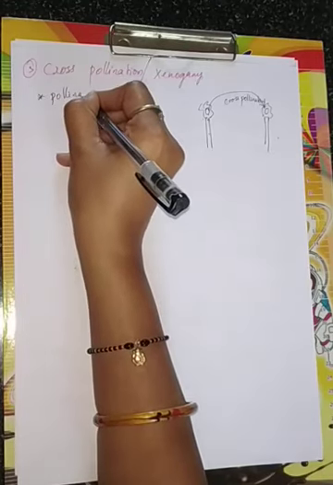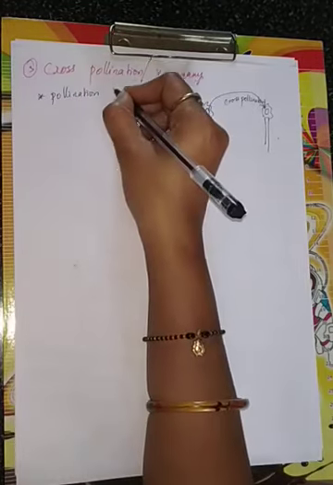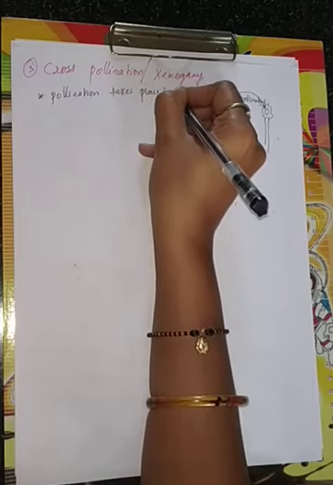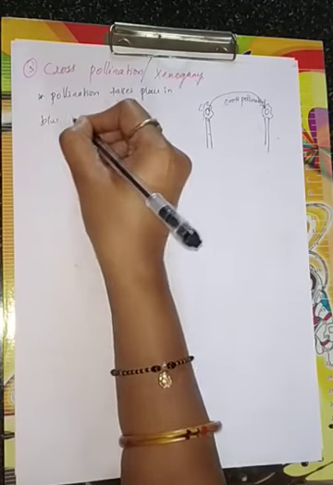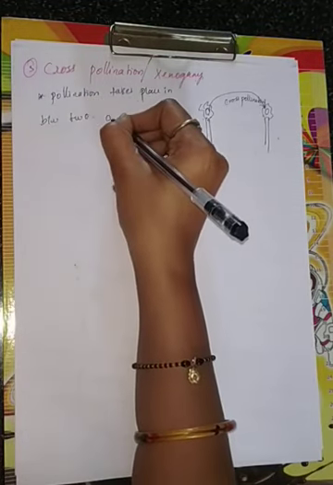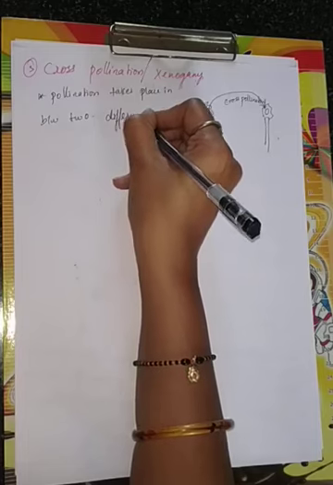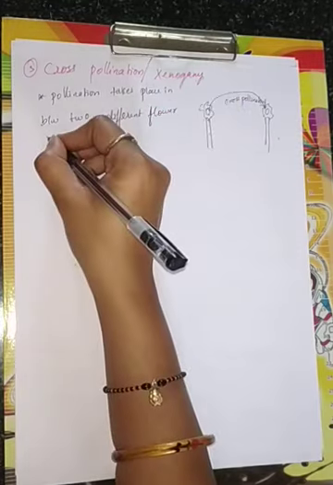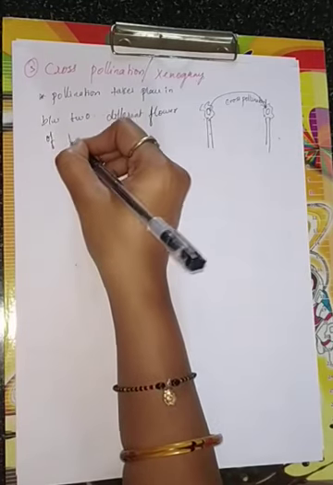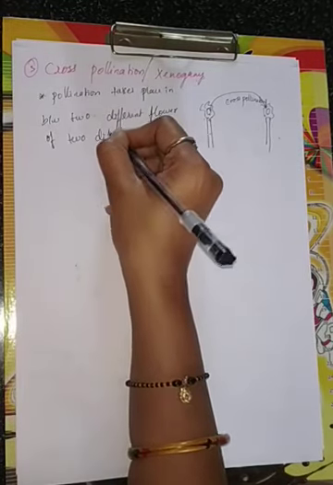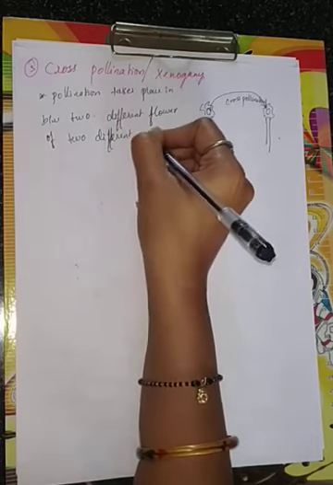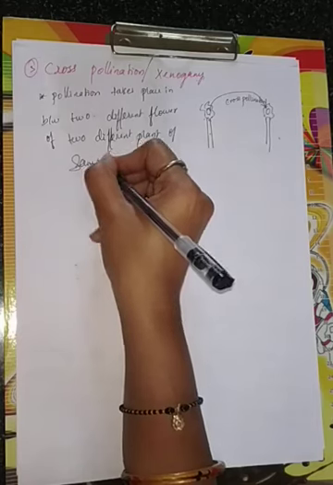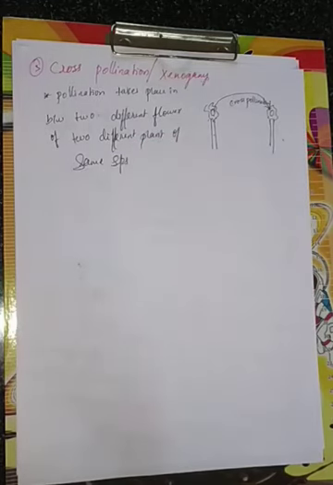Pollination takes place between two different flowers of two different plants of the same species. Means what?